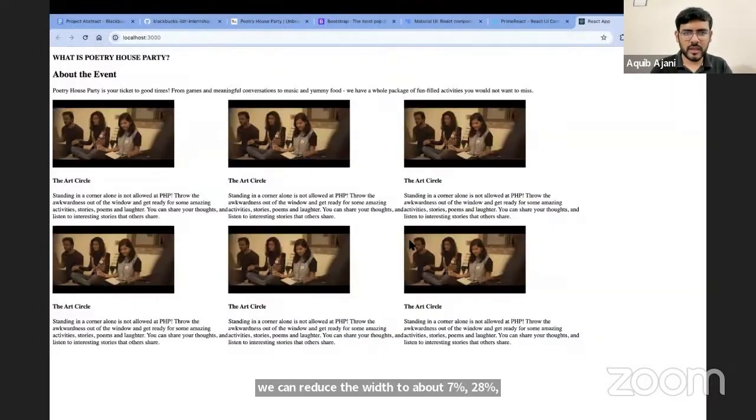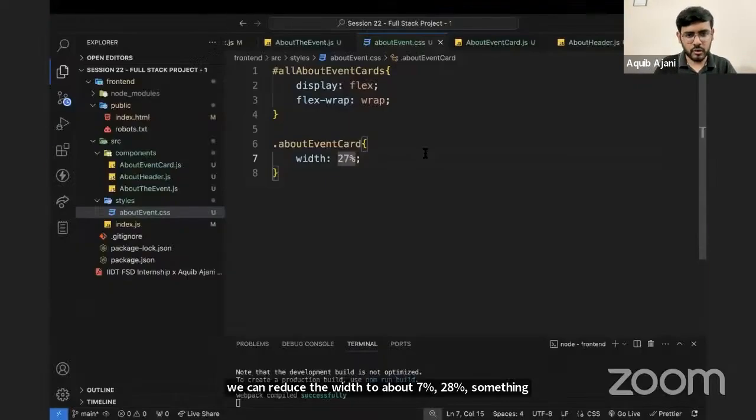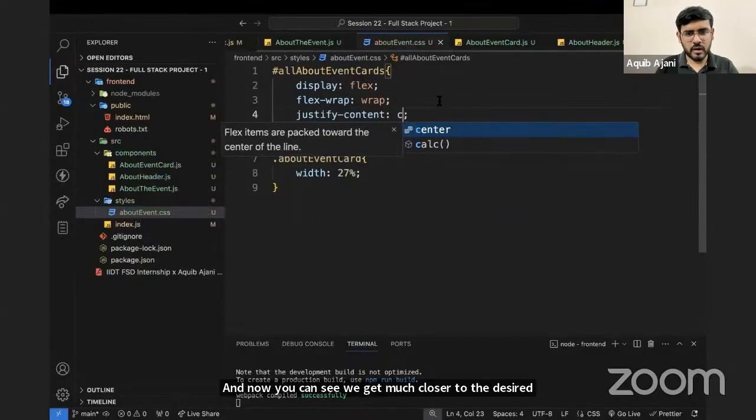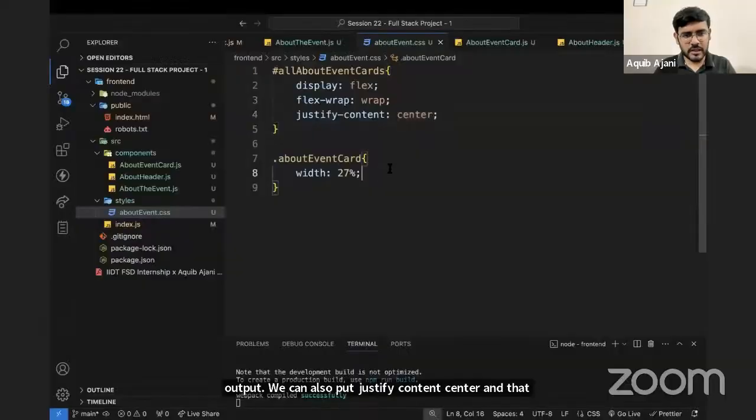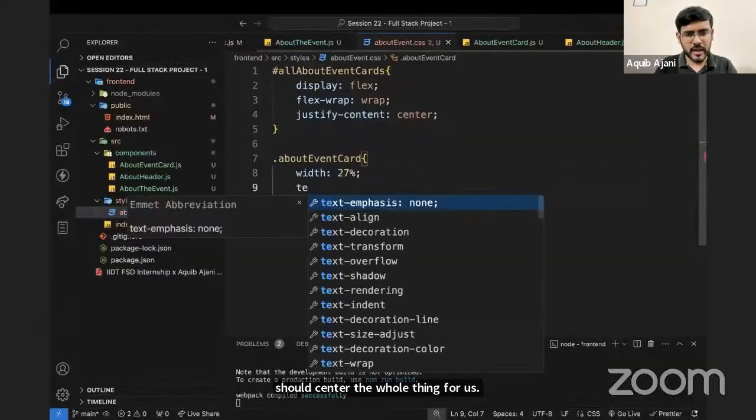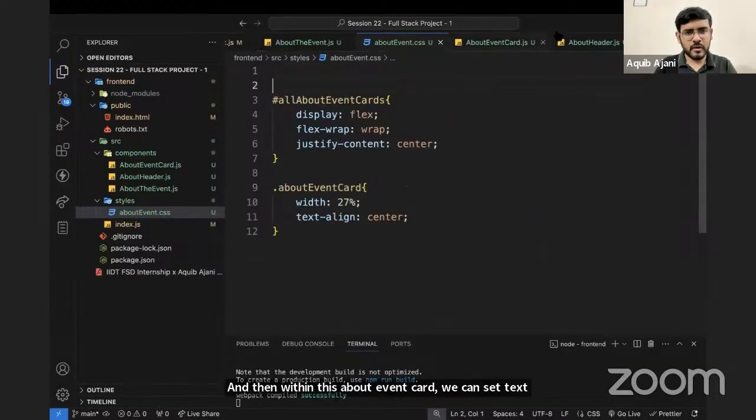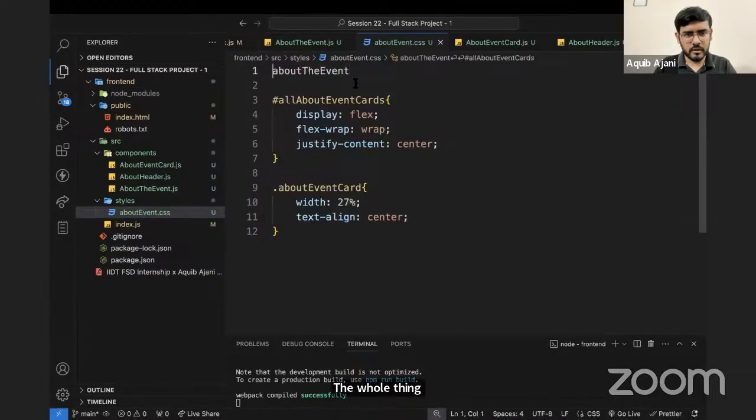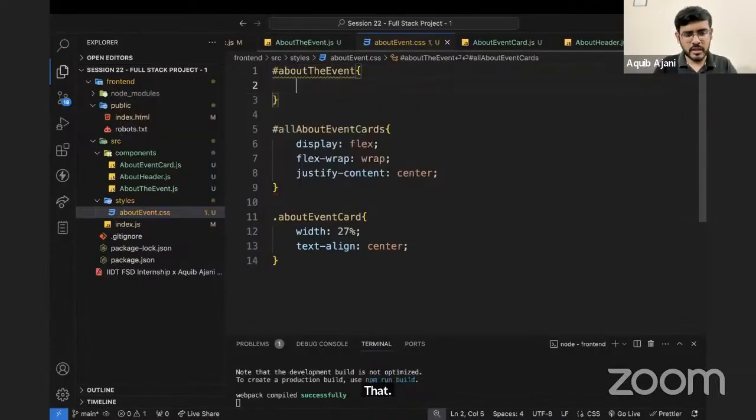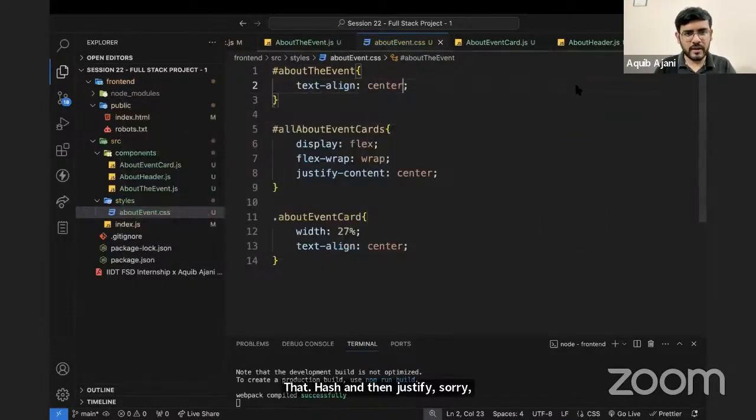And now you can see we get much closer to the desired output. We can also put justify content center, and that should center the whole thing for us. And then within this about event card, we can say text align center. And then we can also style this one, about the event, the whole thing there, the hash, and then text align center. So this way everything will be centered and we can remove this one.